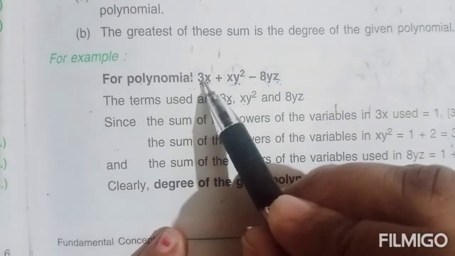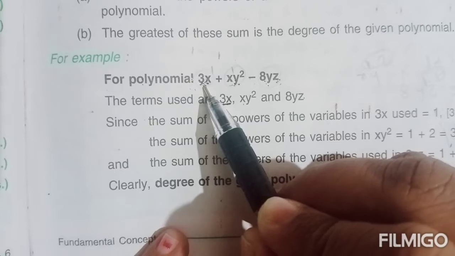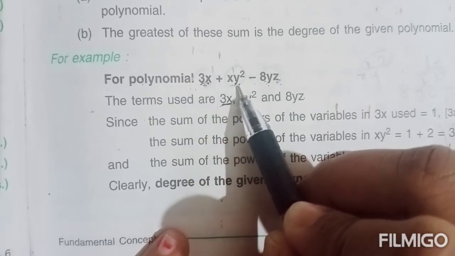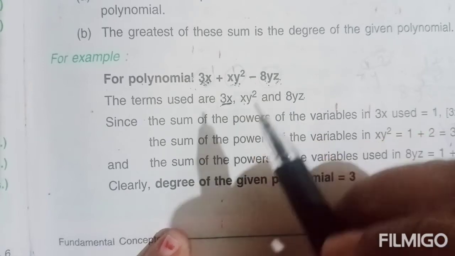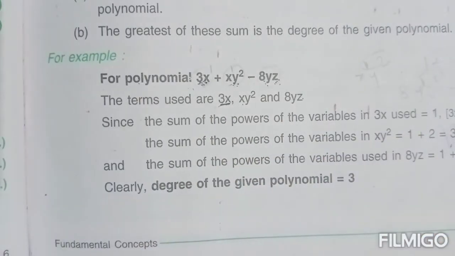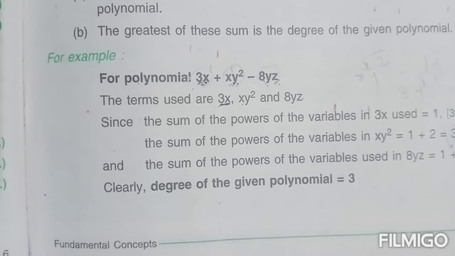So which are the terms here? 3x. This is the first term. xy square is the second term. 8yz is the third term. Okay. So 3 terms we got. Next, find the sum of the powers of the variables.